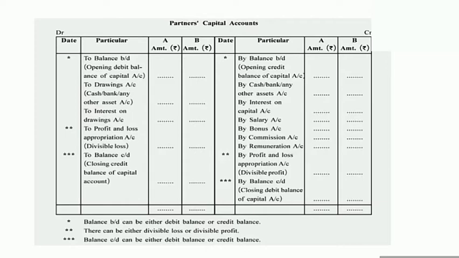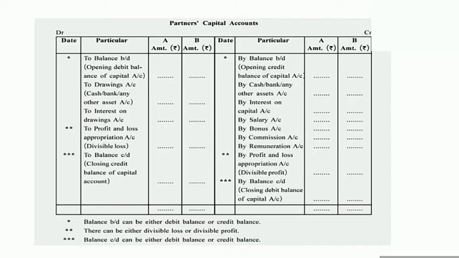Remuneration, same as salary, bonus, commission. If the firm is going to pay remuneration to any partner, then it will be recorded the same as salary, bonus or commission on the credit side of the partner's capital account in the column of partner A or B, or both A and B.